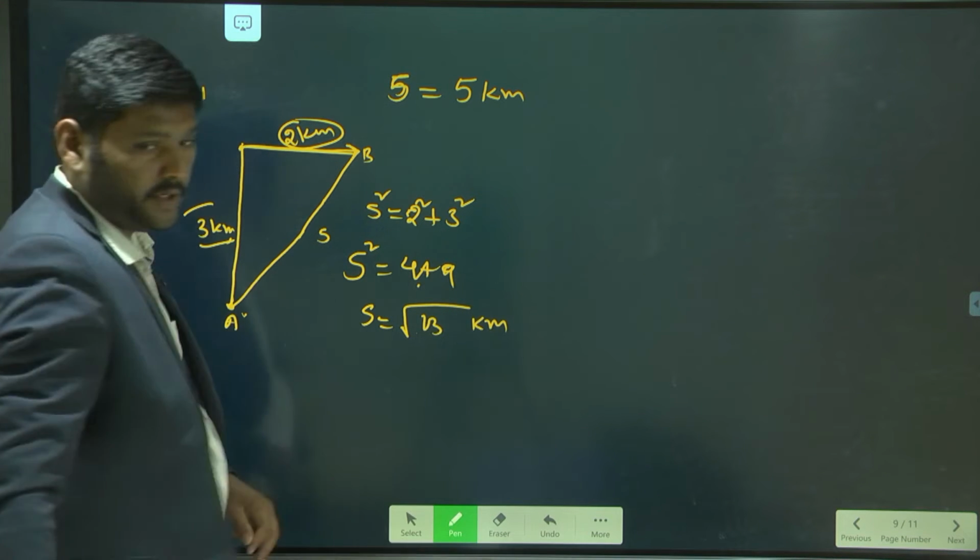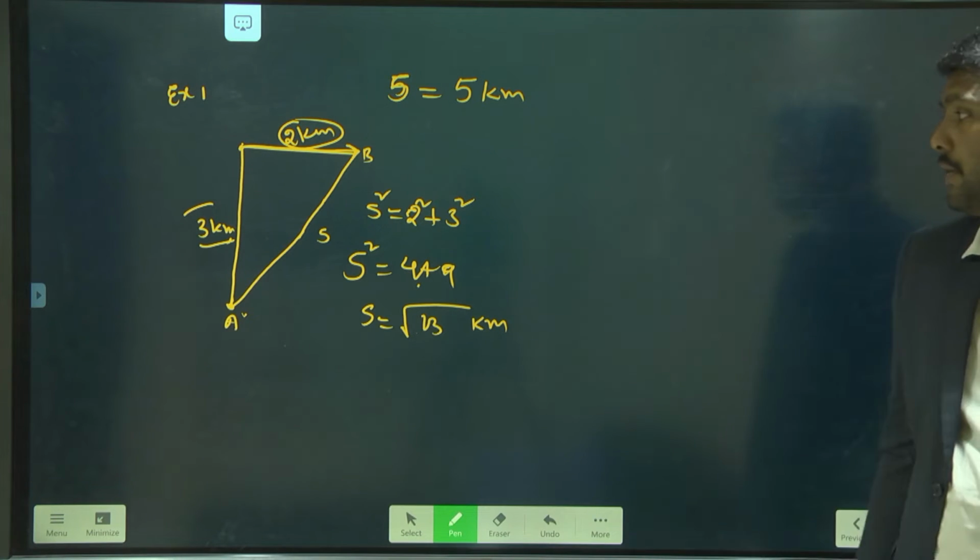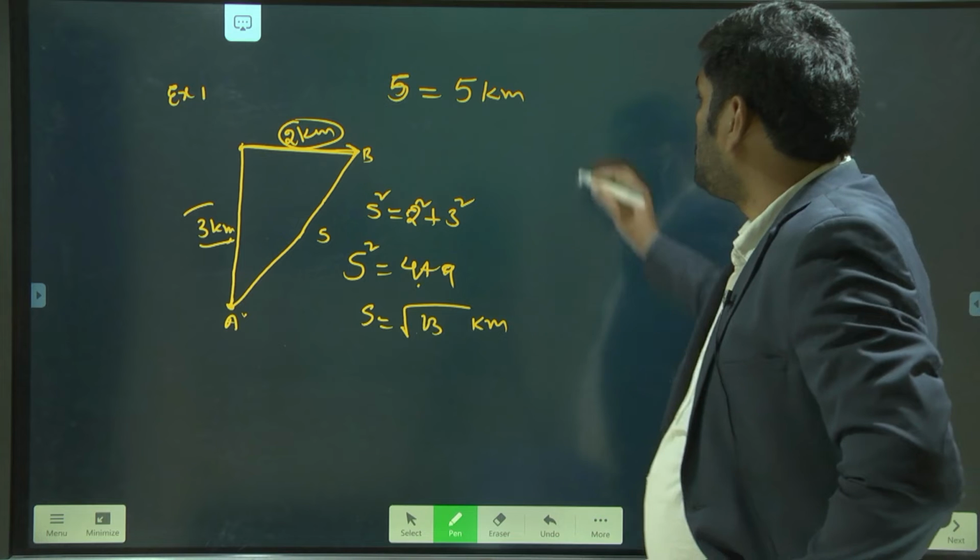That is the magnitude of the displacement. So this is how we can find the displacement. Please note it down. After this, let me see the second example.